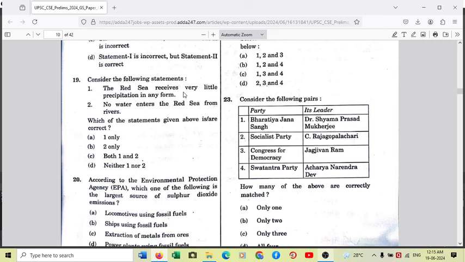Also, when winds blow from the Sahara desert, or when they come from the Arabian Peninsula, they have very little moisture in them. So definitely the Red Sea gets very little precipitation in any form. These are high pressure belts. 30 degrees north latitude is a high pressure belt in the northern hemisphere. Similarly, 30 degrees south is a high pressure belt in the southern hemisphere.